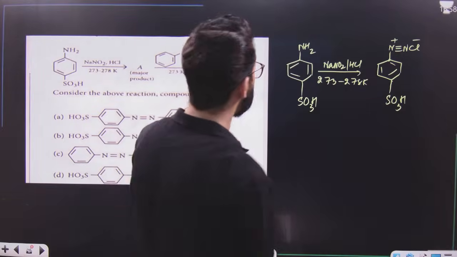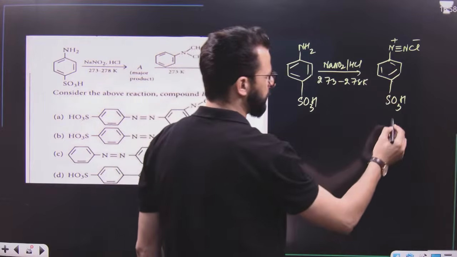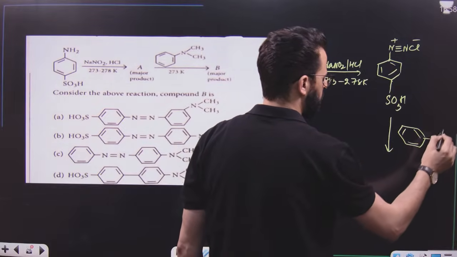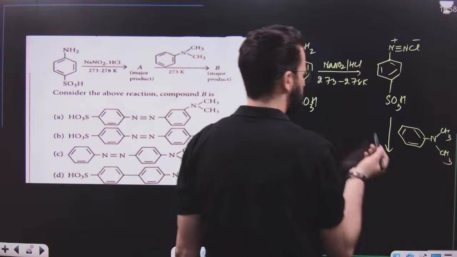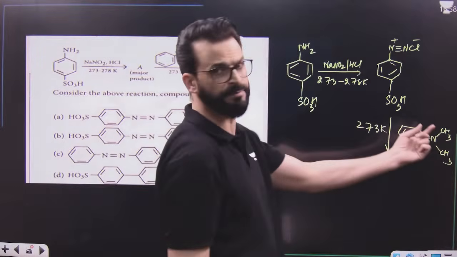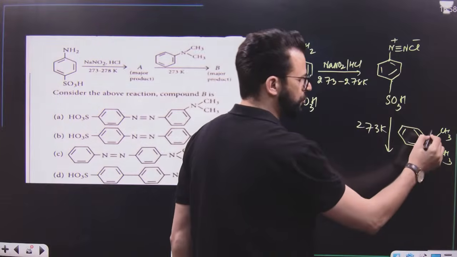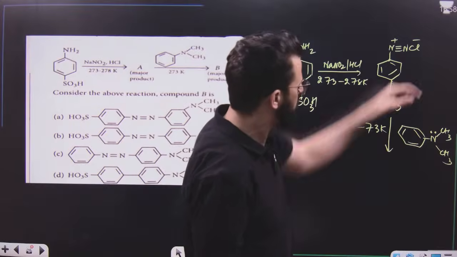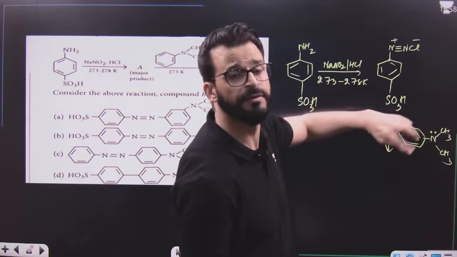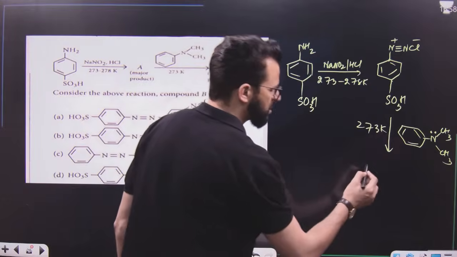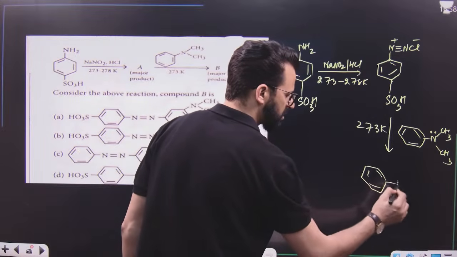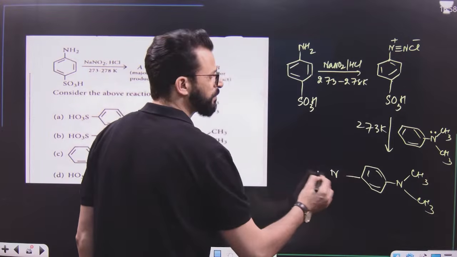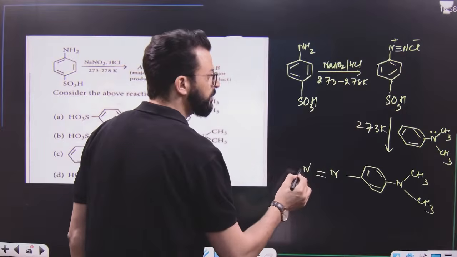Now, this diazonium salt on treatment with N,N-dimethyl aniline is simply a coupling reaction. This is an electrophilic substitution reaction. This group will donate electrons and increase electron density at ortho and para. But it will prefer to go to para so that there will be less repulsion, and the major product will be at para. That means the product will be like this: N,N-dimethyl aniline, and to its para position the diazonium ion will be attached.